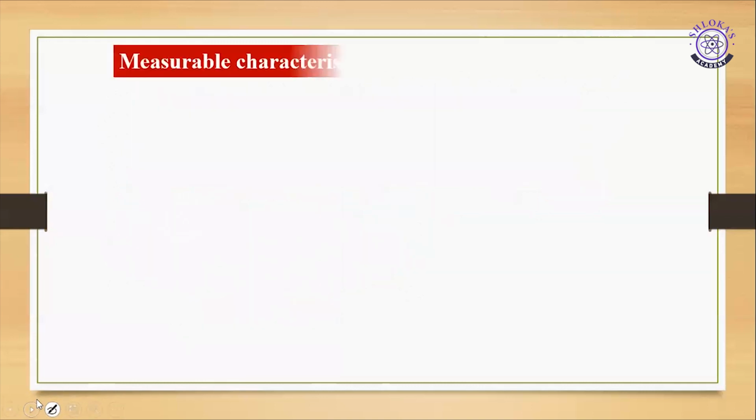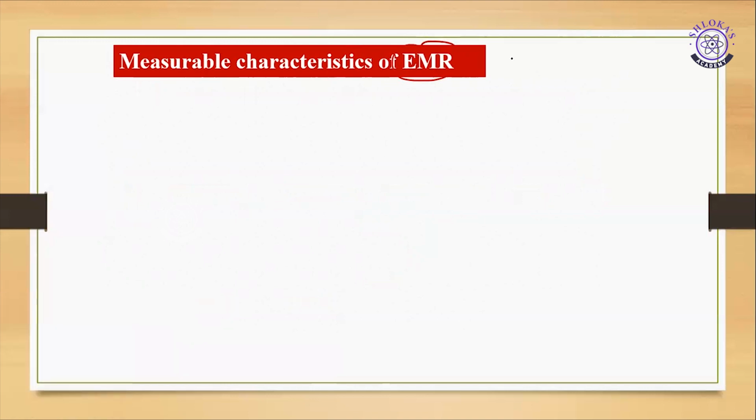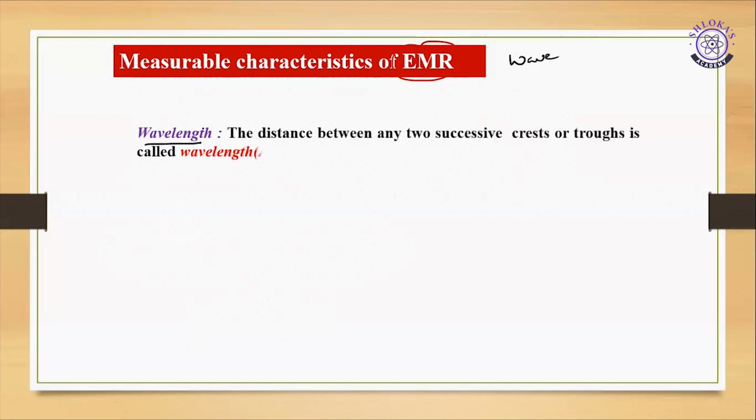Next, we will discuss the measurable characteristics of EMR. I said that electromagnetic radiations are associated with waves. That means they should be characterized by wave properties. What are the wave properties? The first wave property is wavelength. And how can you measure wavelength? The distance between any two successive crests or any two successive troughs is called the wavelength. What is this? I will explain.